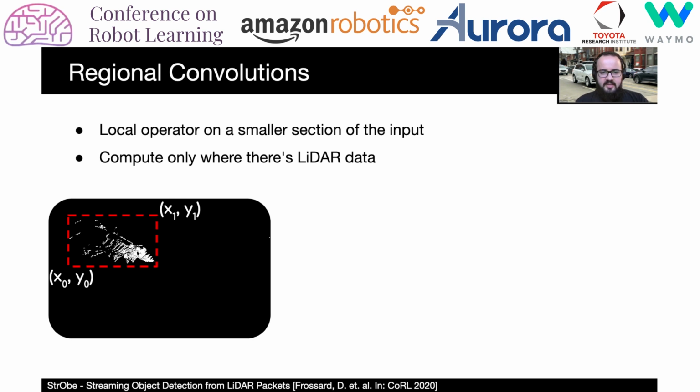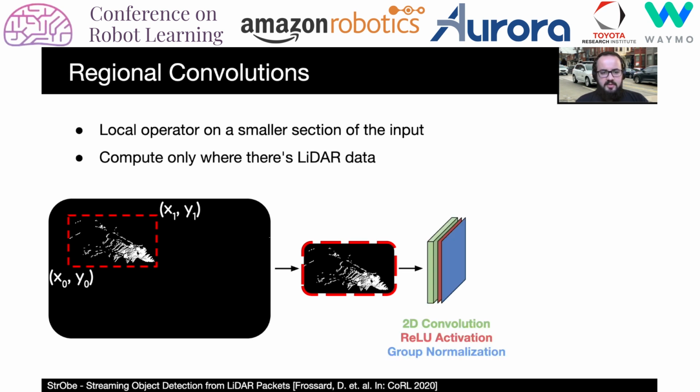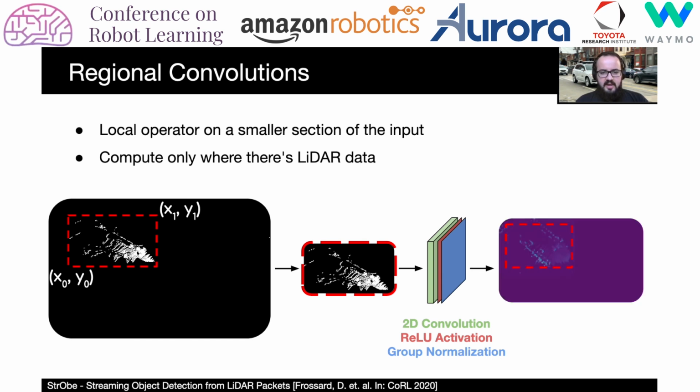Given a LiDAR raster, we first determine the minimal rectangle that encompasses all the points, crop this region from the original input, compute 2D convolution, ReLU activation, and group normalization, and scatter the result back into the original aspect ratio.